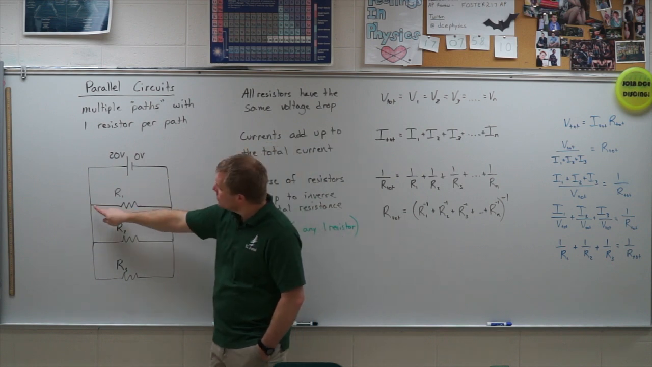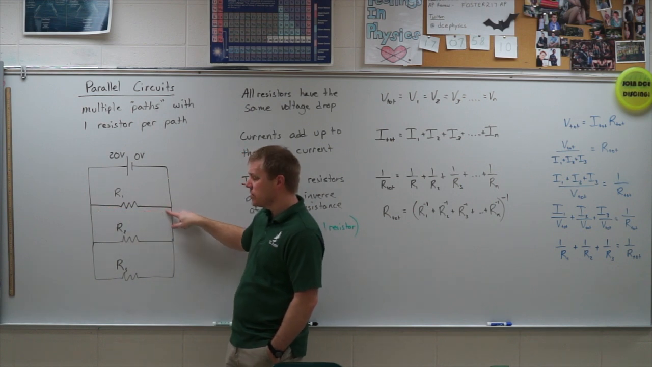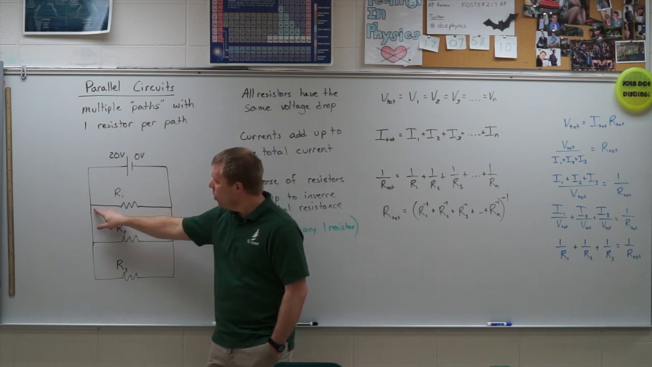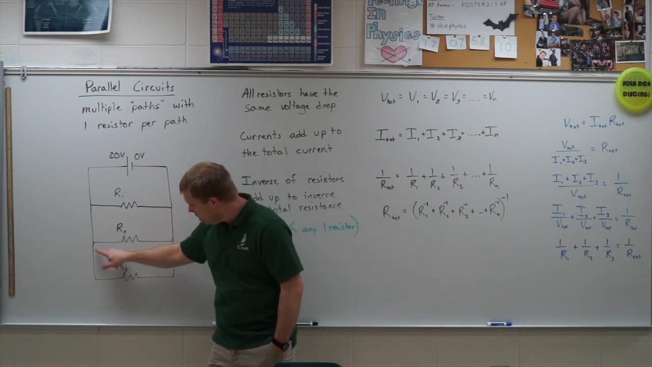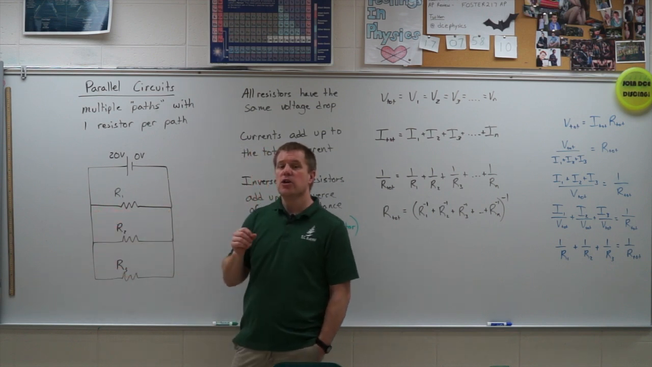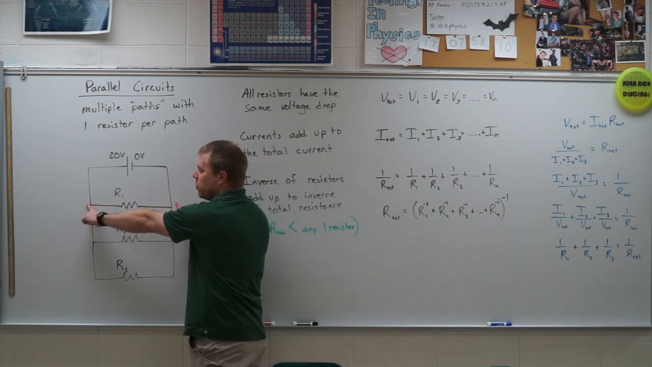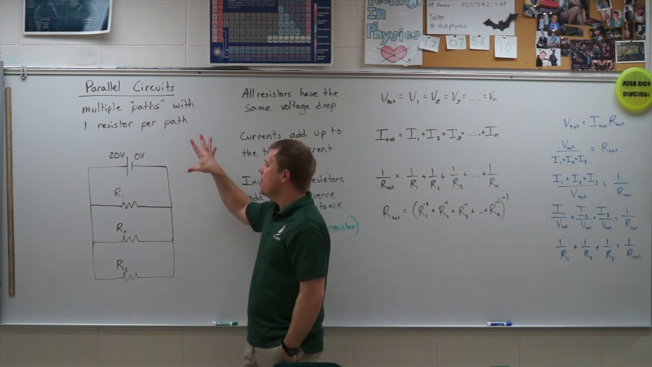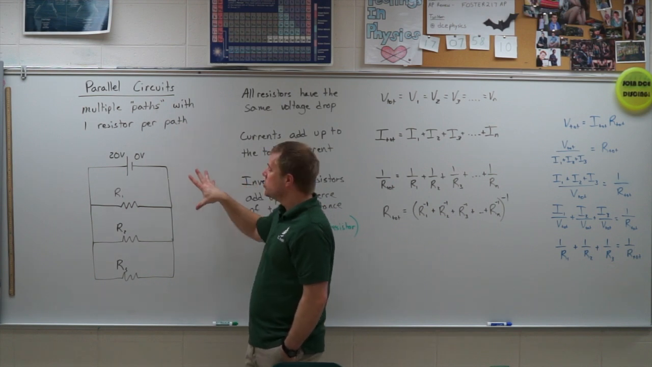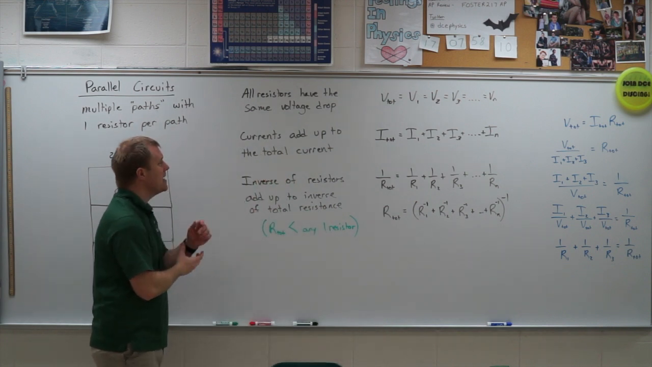Okay? So for instance, on the way from this junction to this junction, I could go through this resistor to get there, or I could go down through this resistor. Or I could go all the way down and over and up, okay? So there's multiple paths to get from this point to this point with only one resistor per path. That is a parallel circuit. As soon as you can identify a parallel circuit, you can apply these ideas.